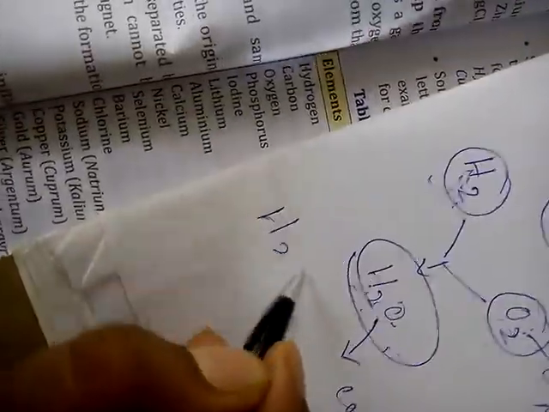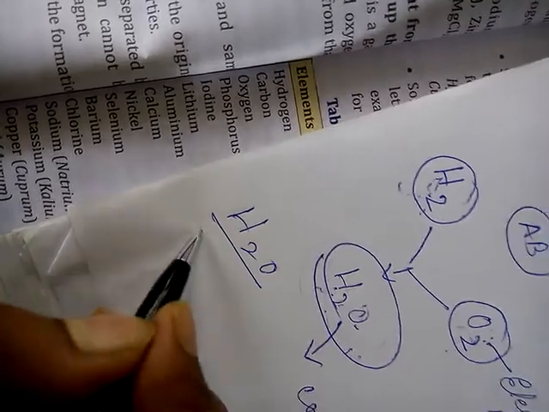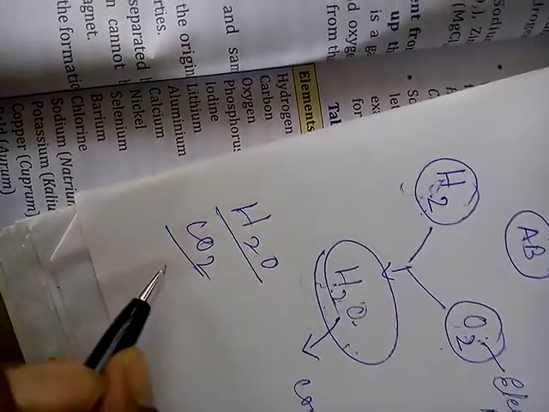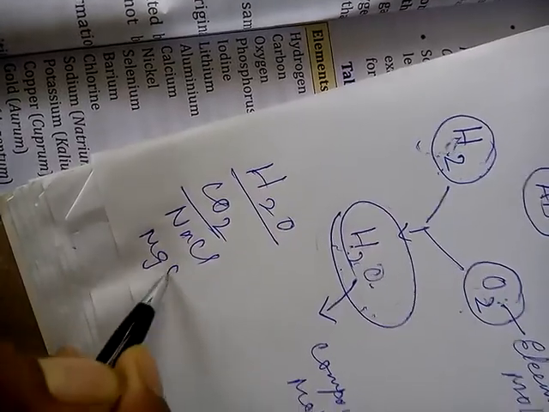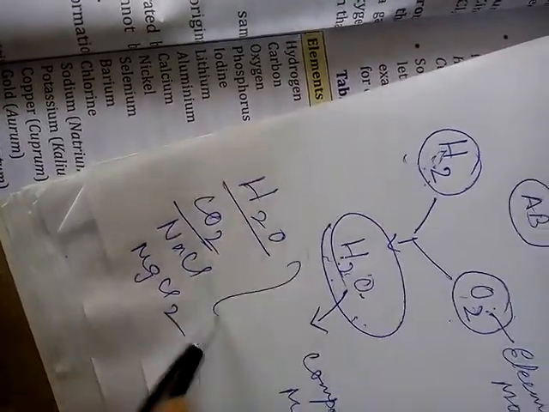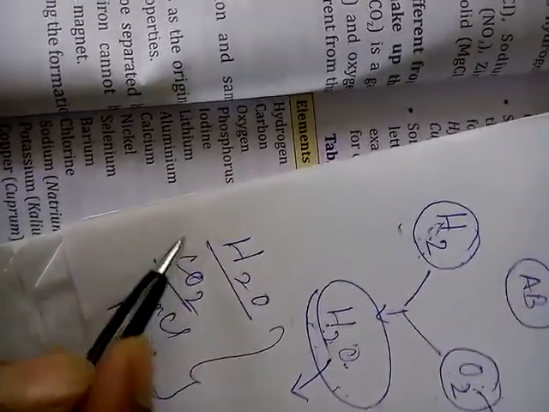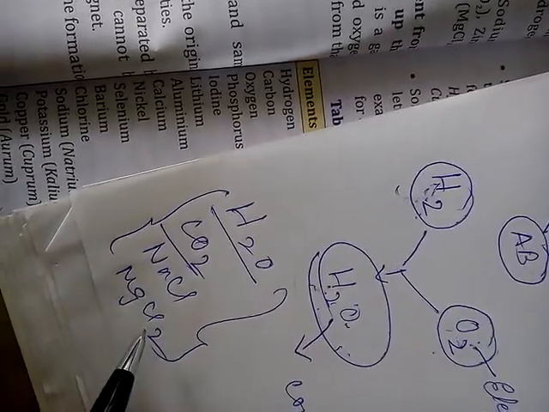For example, just now we have seen H2O, which is the formula of water. Carbon dioxide is a pure substance. NaCl, sodium chloride, is a pure substance. Magnesium chloride is a pure substance. Why? Because you can represent them with some specific chemical formula, so they are pure substances, right?